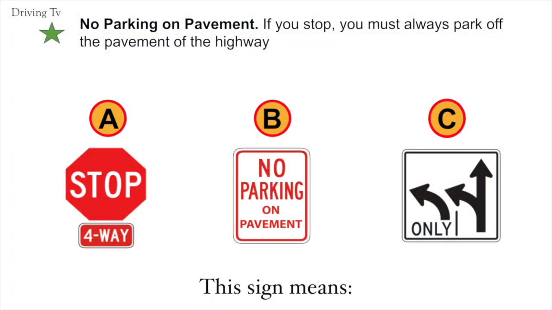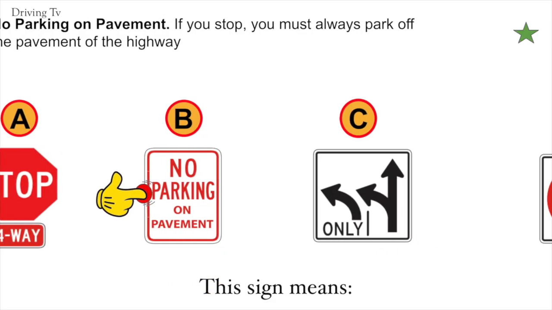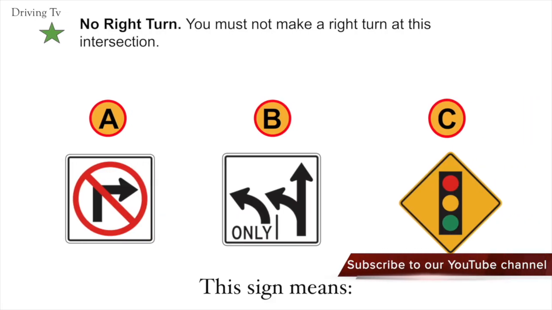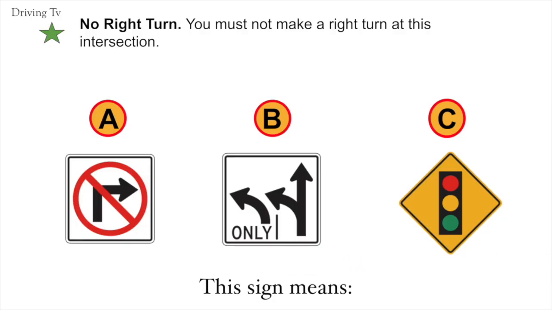No parking on pavement. If you stop, you must always park off the pavement of the highway. Correct answer is B. No parking on pavement. No right turn. You must not make a right turn at this intersection. Correct answer is A. No right turn.